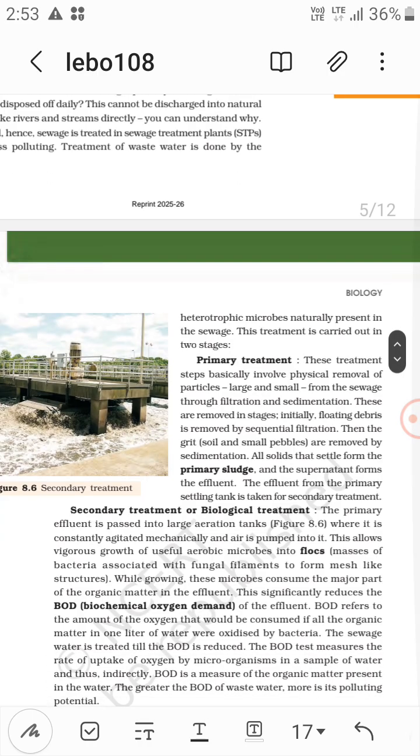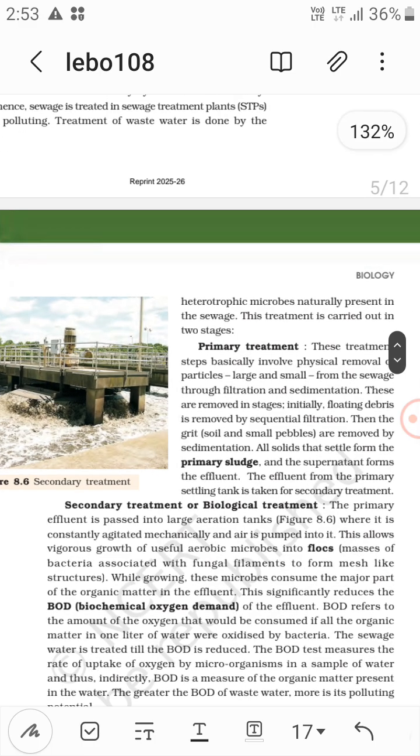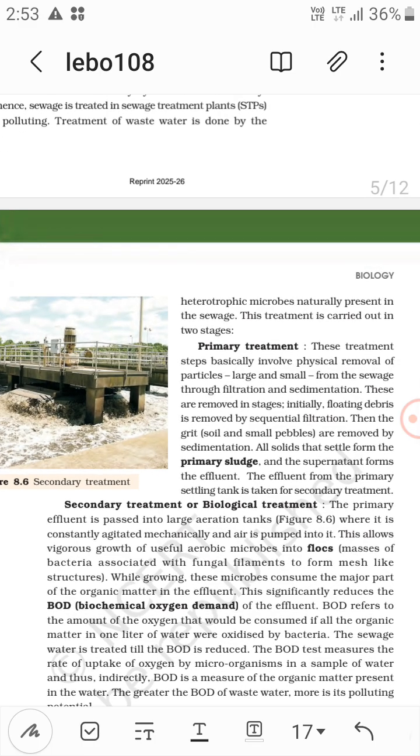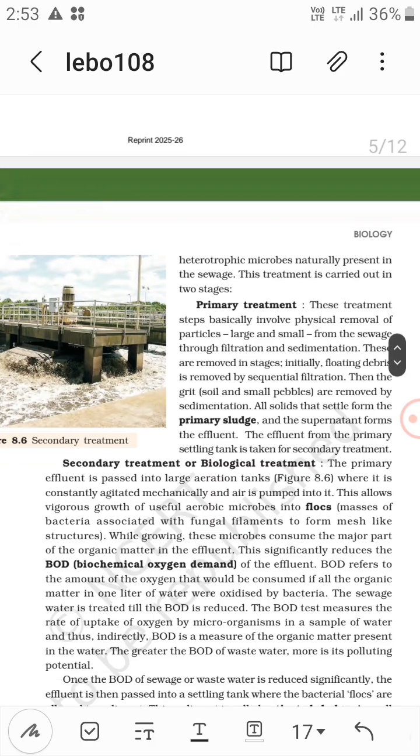This treatment is carried out in two stages. The first stage is the primary treatment, the second stage is the secondary treatment or biological treatment. So the first stage, that is primary treatment, basically involves physical removal of particles, large and small, from the sewage through filtration and sedimentation.